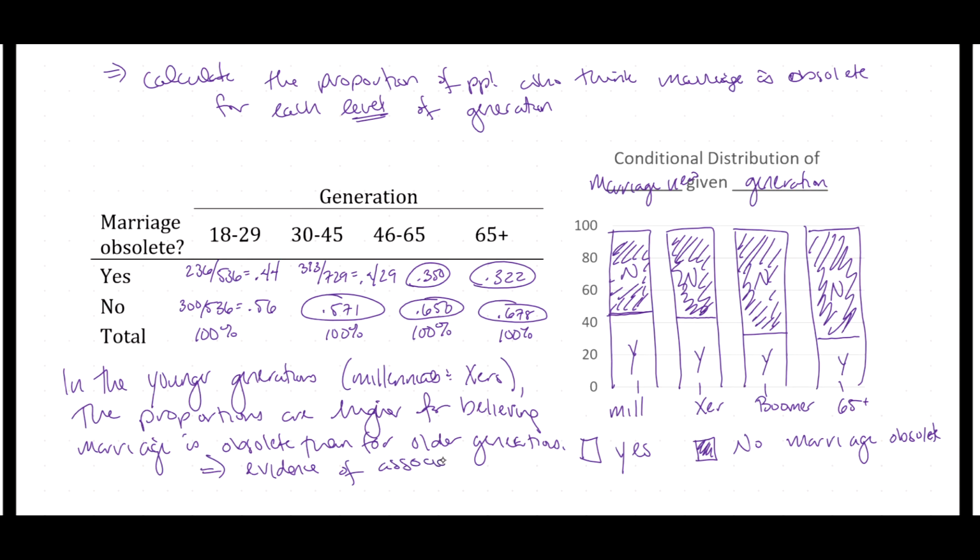Remember, if there is an association, that means that the probability of success or the probability of being in one category for the response changes as the explanatory variable also changes. So let's look at this a little further.